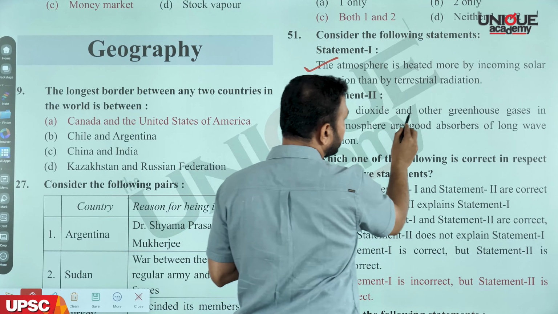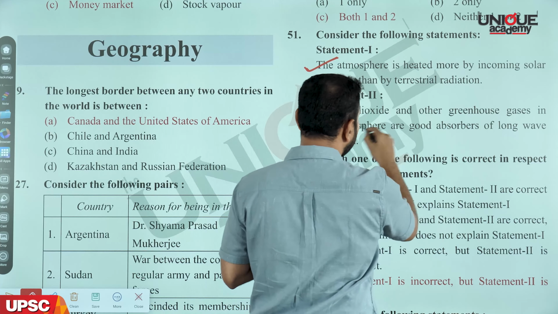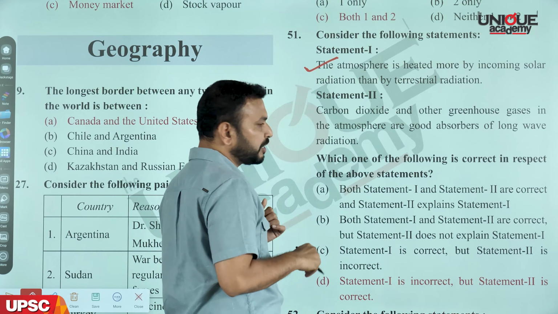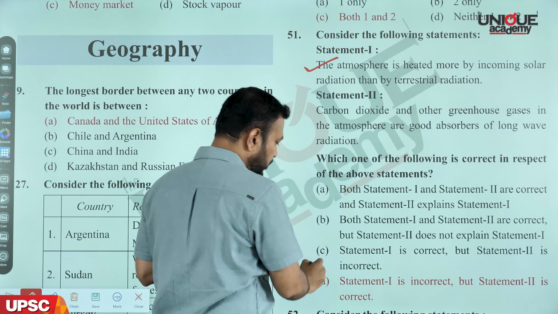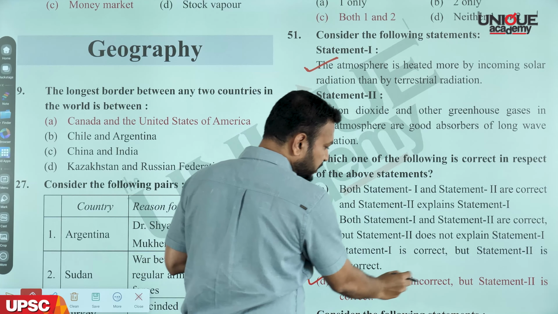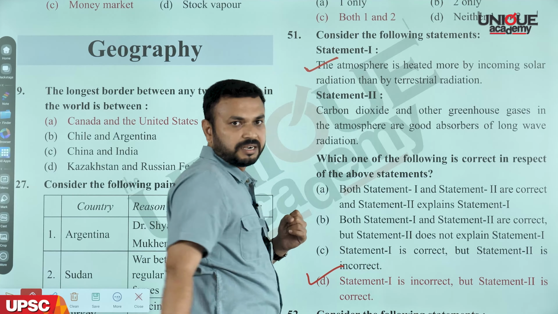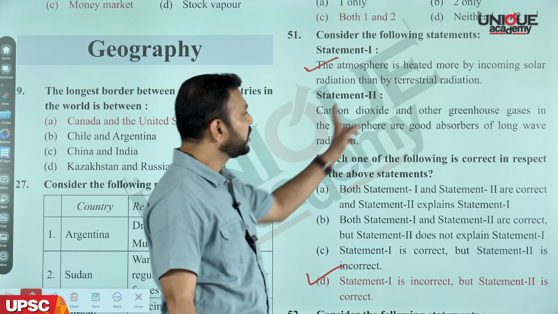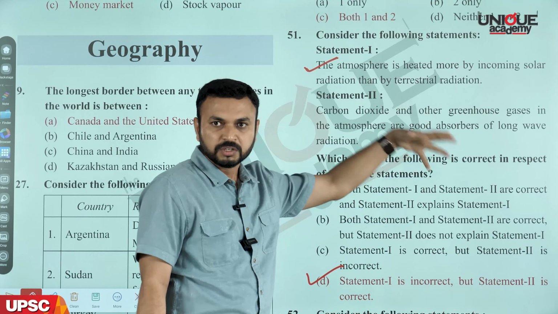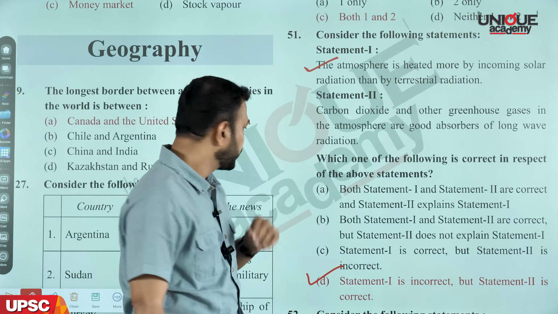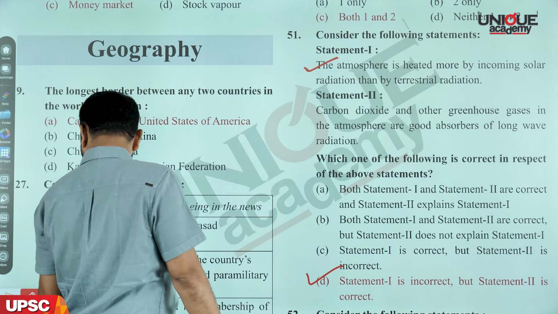Carbon dioxide and other greenhouse gases in the atmosphere are good absorbers of long wave radiation. If you look at this, statement 2 is correct. So the answer is statement 1 is incorrect, but statement 2 is correct. So the answer is D. Okay? We know that greenhouse gases like carbon dioxide are responsible for the absorption of most of the terrestrial radiation. Okay? So the answer is D. Now we'll move to the next part.